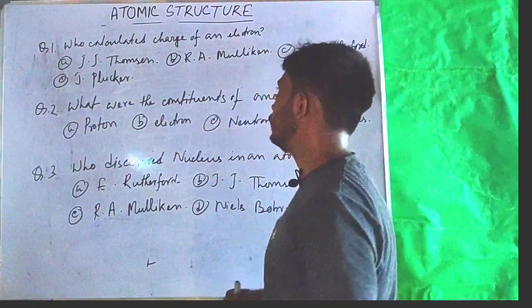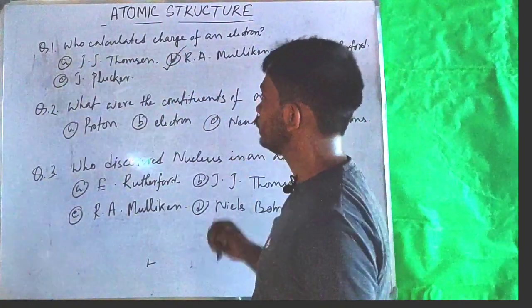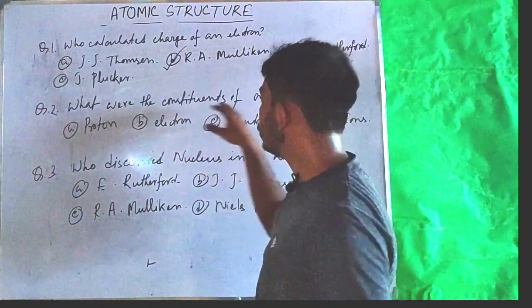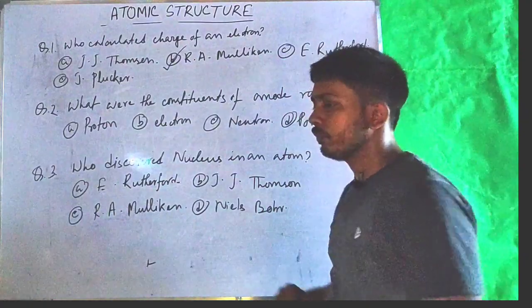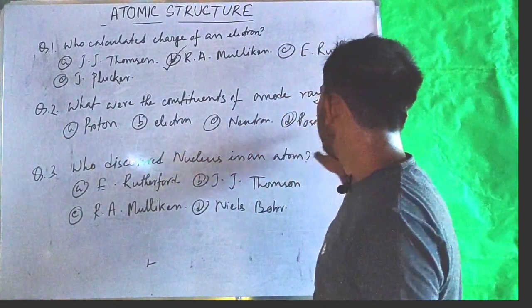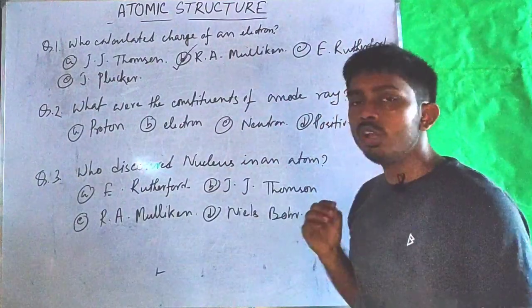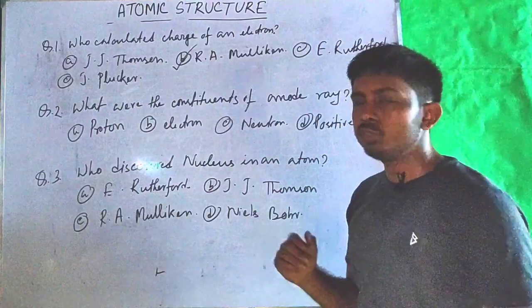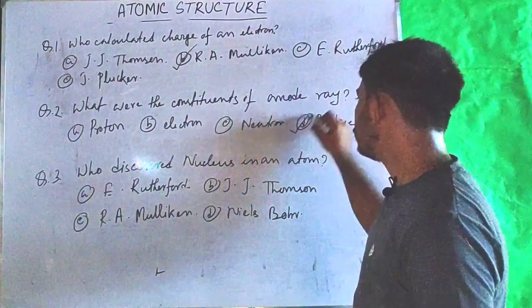The correct option is R.A. Millikan. The second question is, what were the constituents of the anode ray? Options are proton, electron, neutron or positive ions. Most of you will mark the answer as proton, but the actual answer is positive ions.